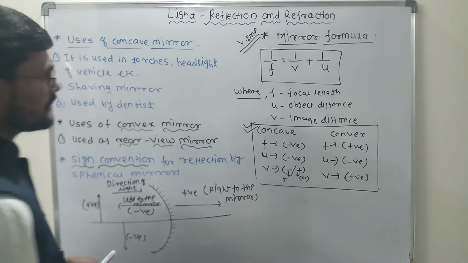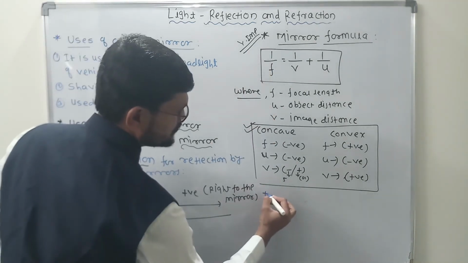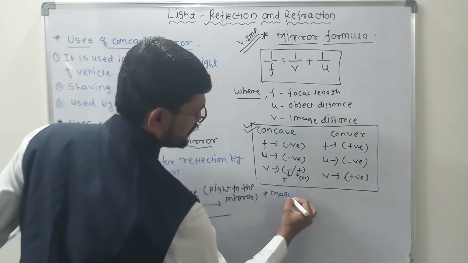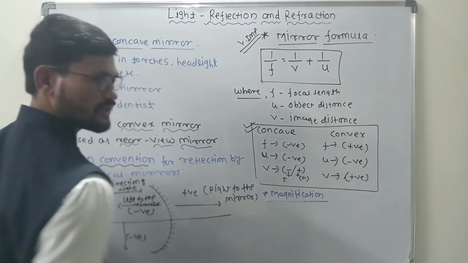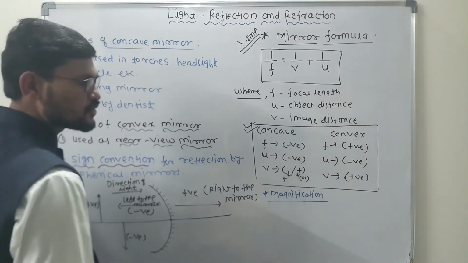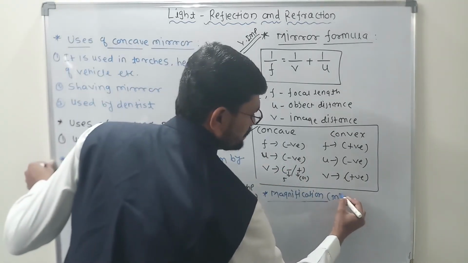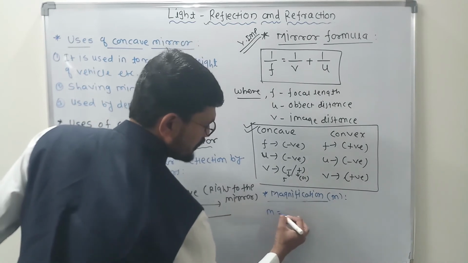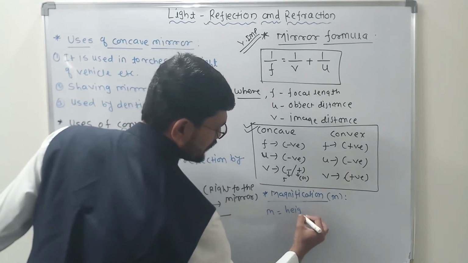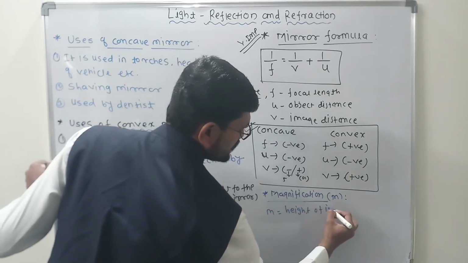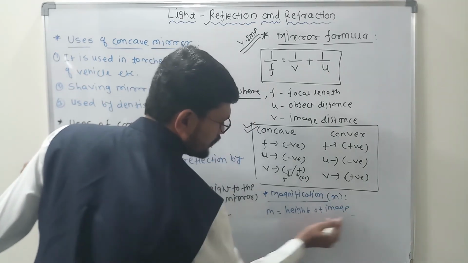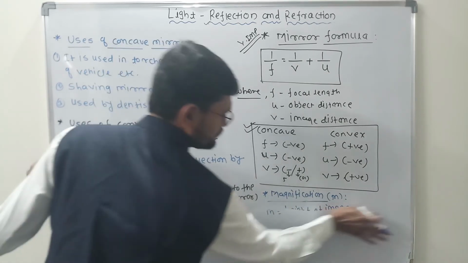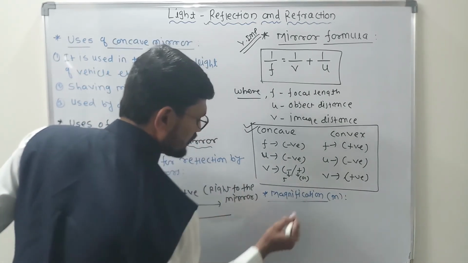Clear? So after this mirror formula, there is one concept that is called magnification. What is magnification now? Magnification is actually denoted by m.